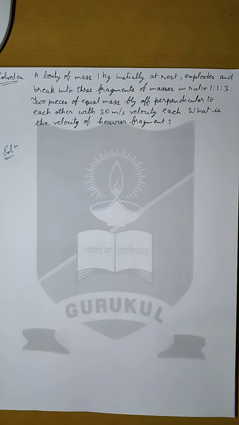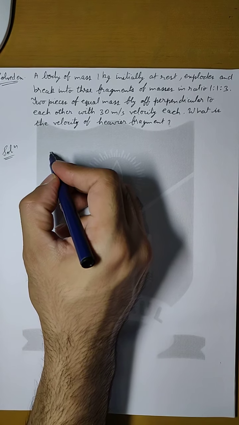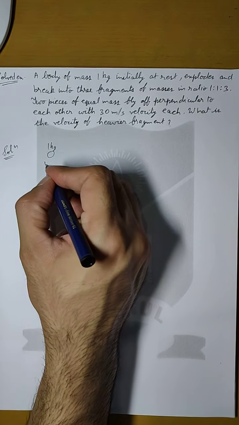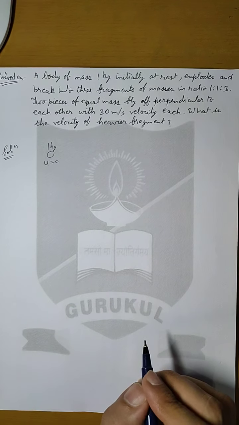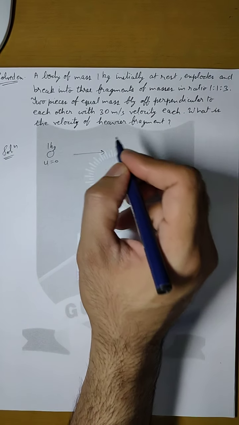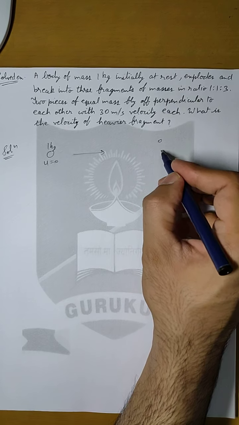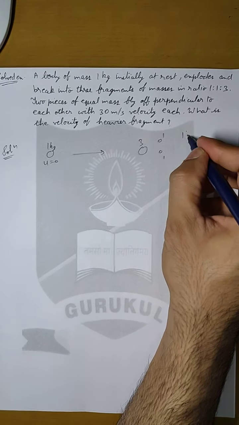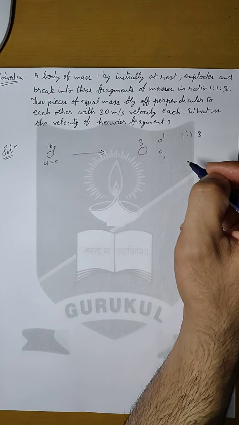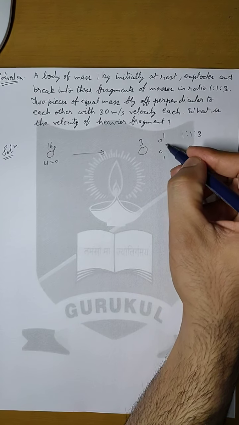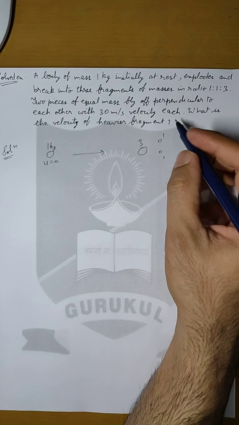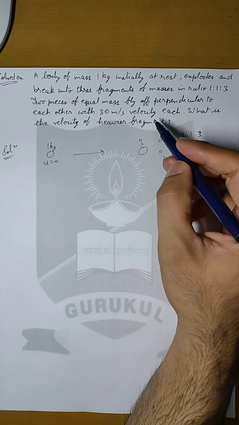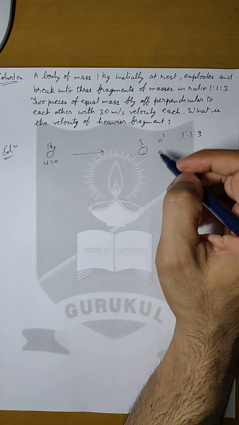So to solve this, first let us make a diagram. Let us say this is the body of mass 1 kg which is initially at rest. So its initial velocity is 0. Now it has exploded into 3 fragments. Their ratio of mass is 1:1:3. The two fragments of equal mass are flying perpendicular to each other with velocity 30 meter per second, and we have to find the velocity of the third mass.